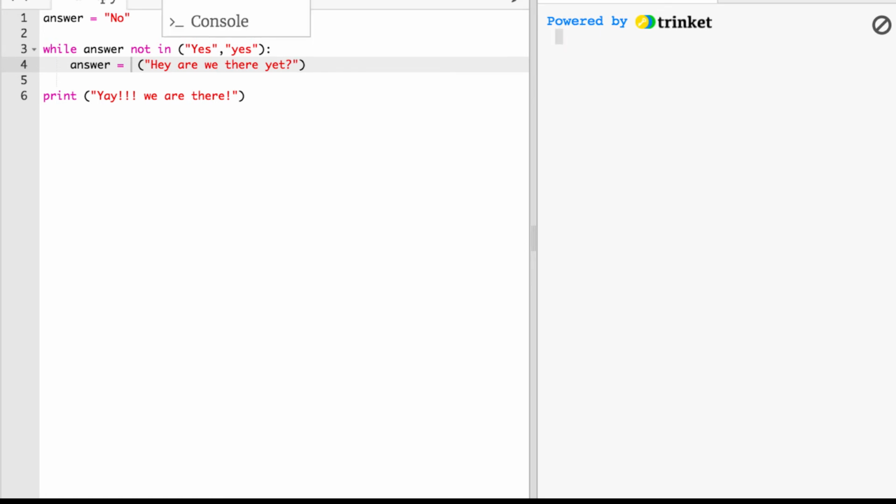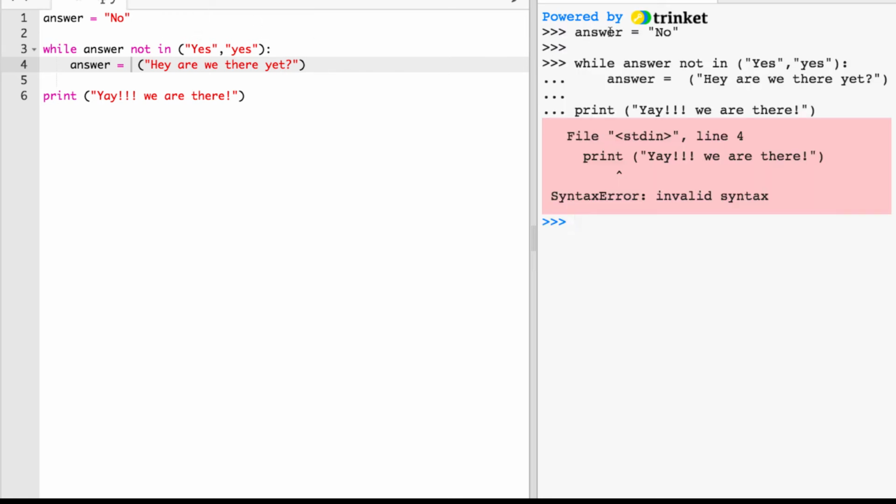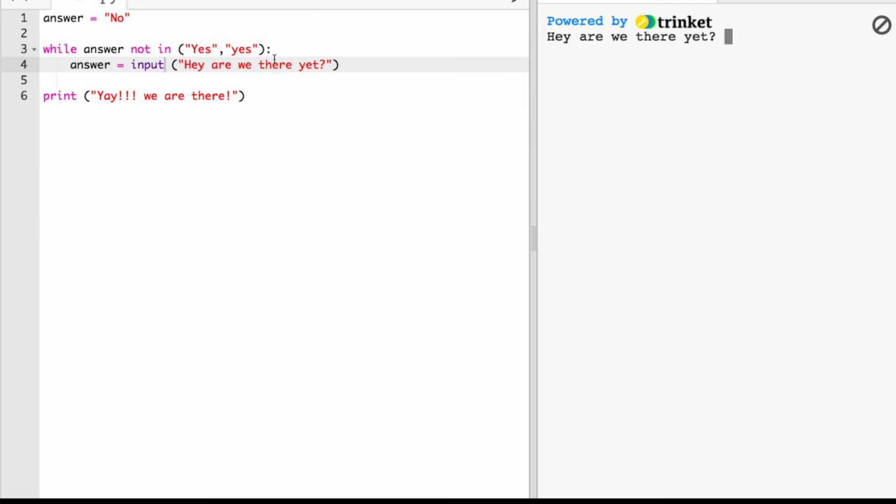To break out of that, here's a neat trick here in Trinket. You have to click this drop-down box, and that should break the console, and that should actually create this error. Otherwise, it's just going to loop forever. Okay, so now we're going to put back that keyword input. And what input does, remember, is it creates that little cursor, and it creates this prompt.